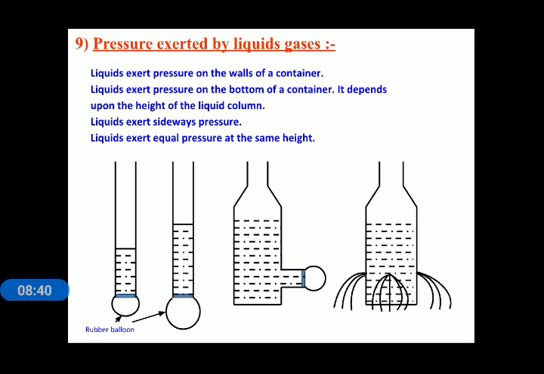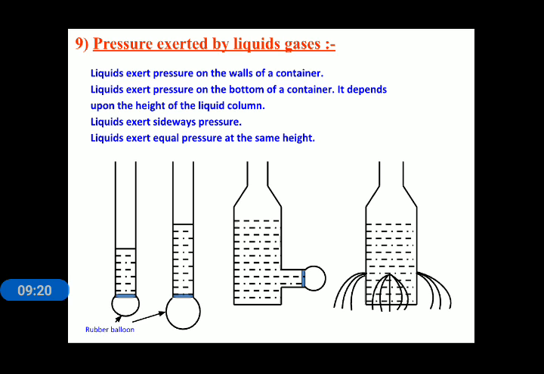Now the next property is that liquids exert equal pressure at the same height. It means that if we are taking a liquid and we maintain the height of the liquid at the same depth, then what will be the effect? To understand this, we look at the third image of the slide, in which we are taking a container, we keep the water level at the same height, and after that we make some holes around its surface.